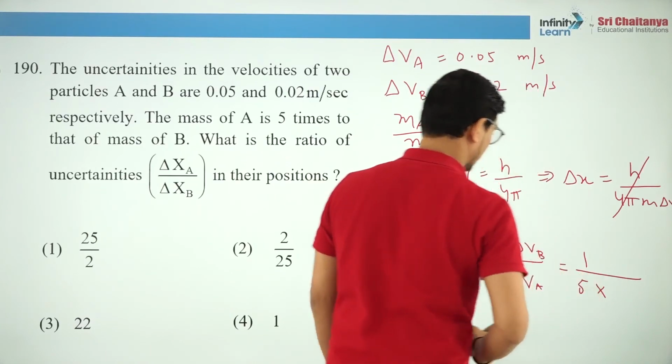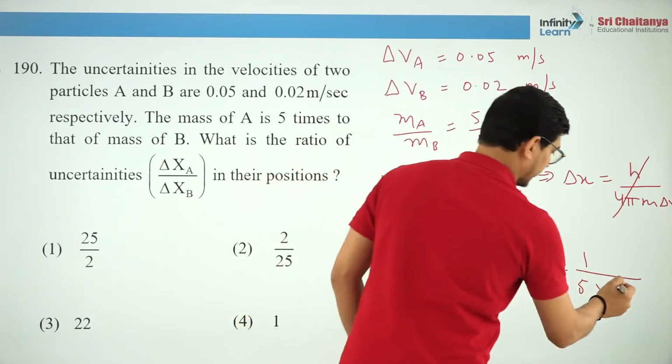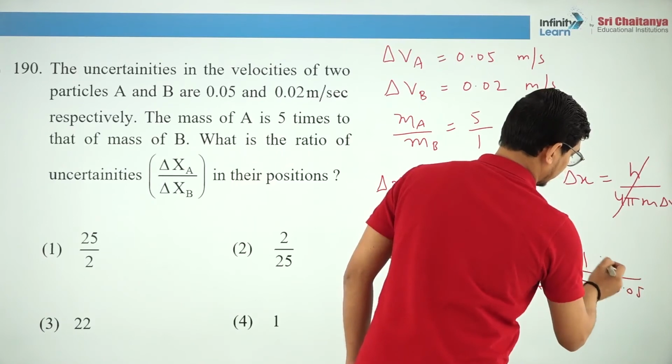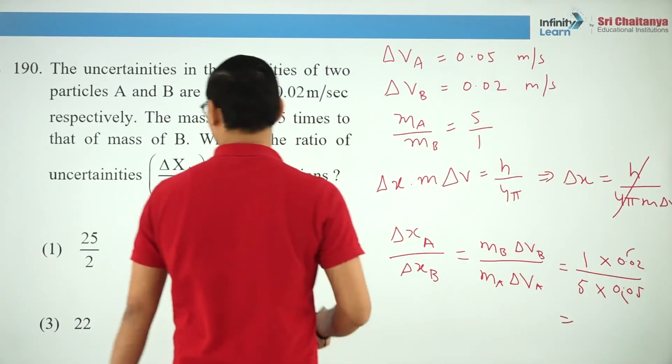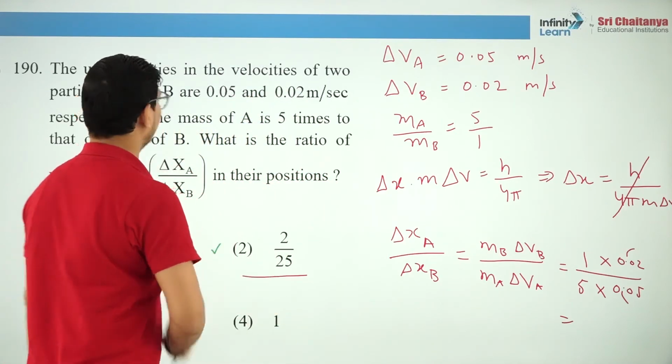Delta VA is 0.05 and delta VB is 0.02. So, you can see it will come out to be 2 by 25. Okay. So, the correct answer is 2 by 25.